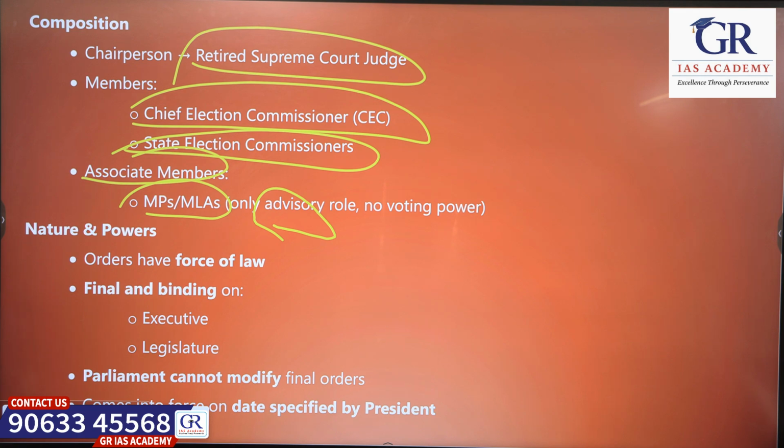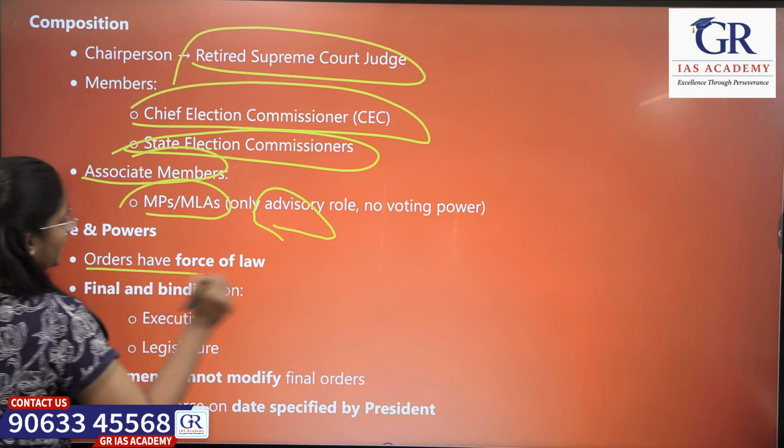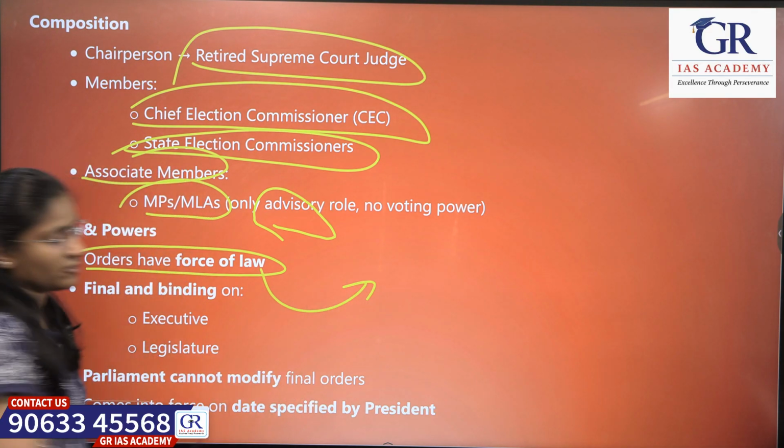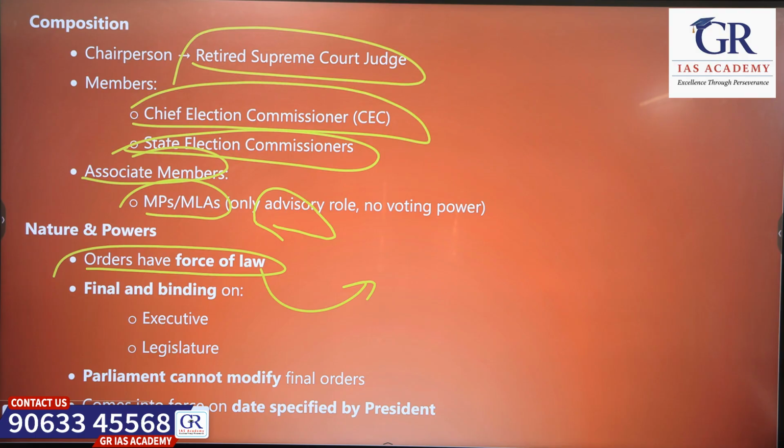So what about the powers of the Delimitation Commission? Whatever the Delimitation Commission does, their laws will have the force of law.